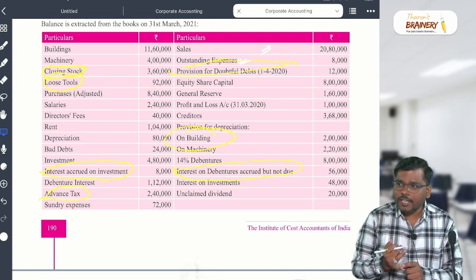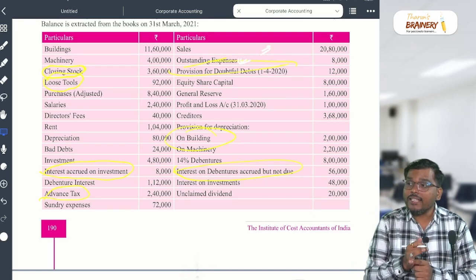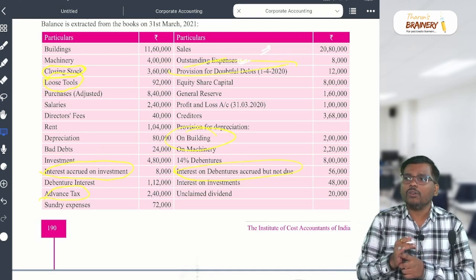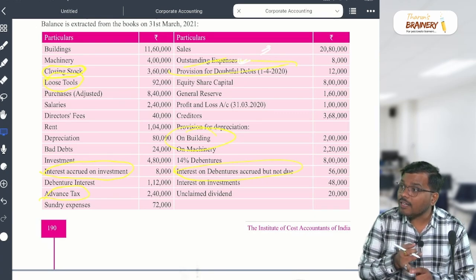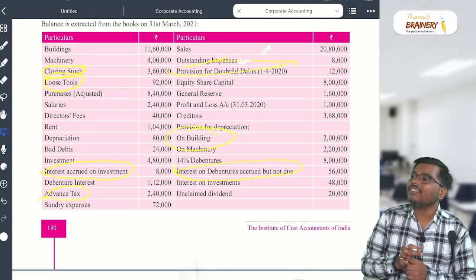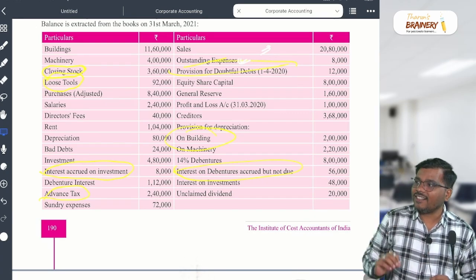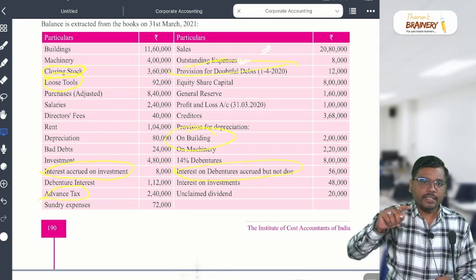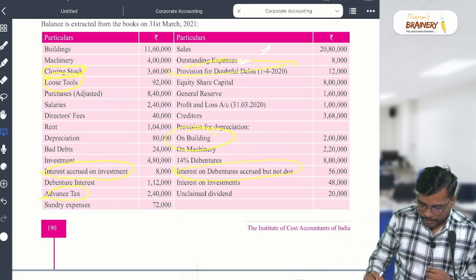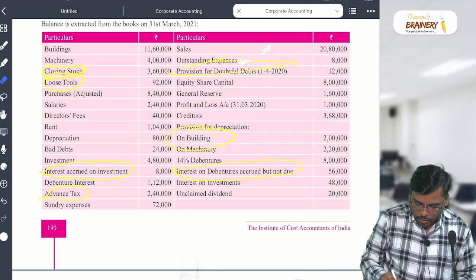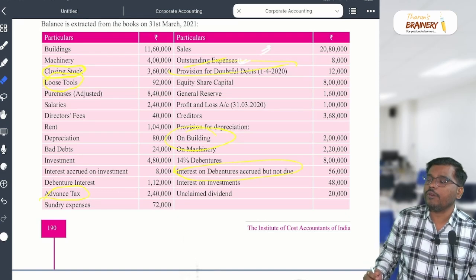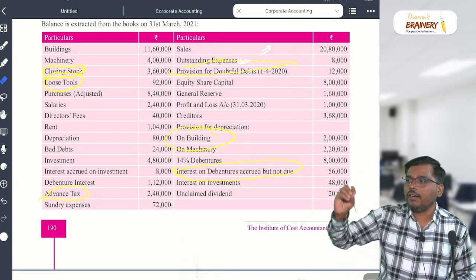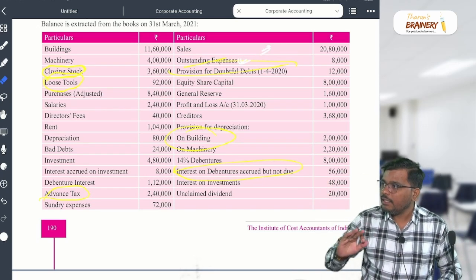Is it an investment, sir? No. Is it a trade receivable, sir? No. Is it cash and cash equivalent, sir? No. Is it other loans and advances? No. Then what is that? Other current asset. Are you able to understand? I hope this point is clear to everyone. Interest accrued on investment, where will it go, my dear student? Balance sheet, asset, under that other current asset. Is it clear? Yes or no?